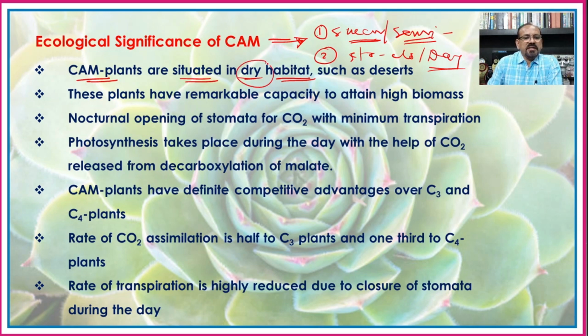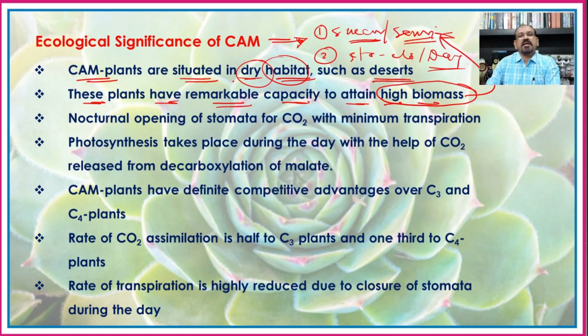They grow in dry habitats such as deserts. These plants have a remarkable capacity to attain high biomass, because of their succulent or semi-succulent nature.